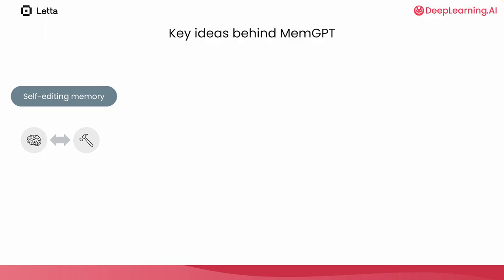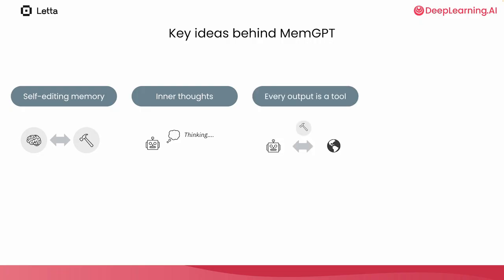In many LLM applications, the system instructions or personalization information of the LLM is fixed. In MemGPT, an agent can update its own instructions or personalization information based on things it learns during a chat. The second key idea is inner thoughts, or inner monologue. In MemGPT, agents are always thinking to themselves, even if they don't reply directly to a user. In MemGPT, agents always call tools. For example, when the agent wants to communicate with the user, it has to call the send message tool. The only time an agent doesn't call a tool is if it's outputting inner thoughts.